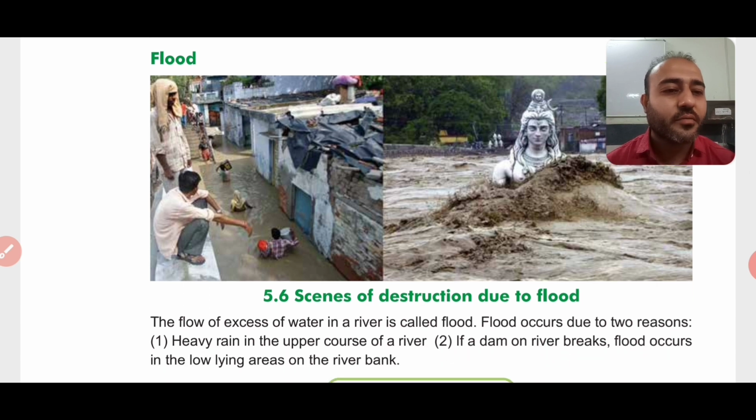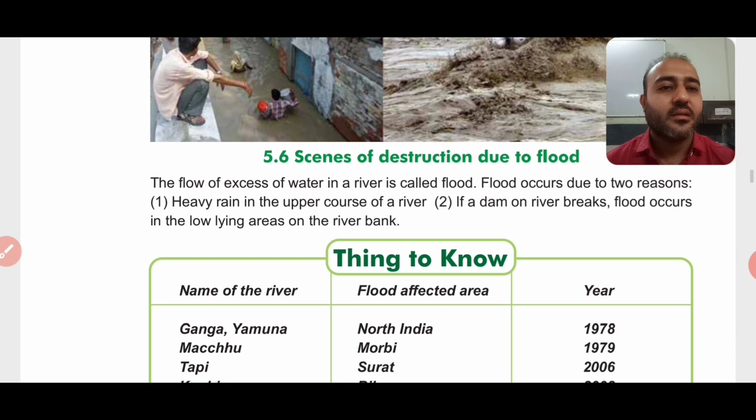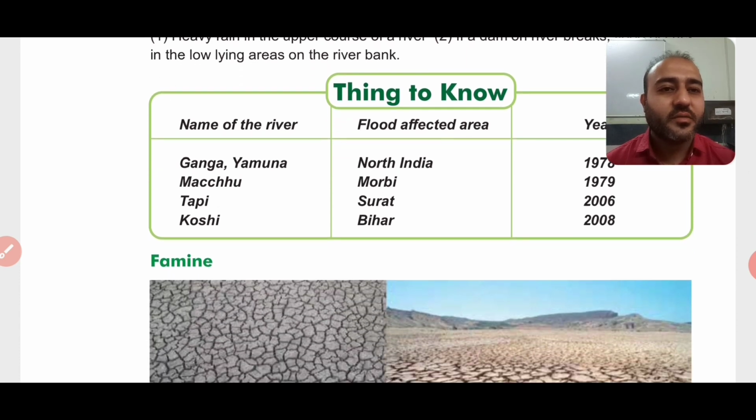Flood occurs due to two reasons: heavy rain in the upper course of a river, and if a dam on the river breaks, flood occurs in the low lying areas on the river bank. So these are the reasons for the flood. Okay, so these are some of the names of the rivers given and the flood affected area.